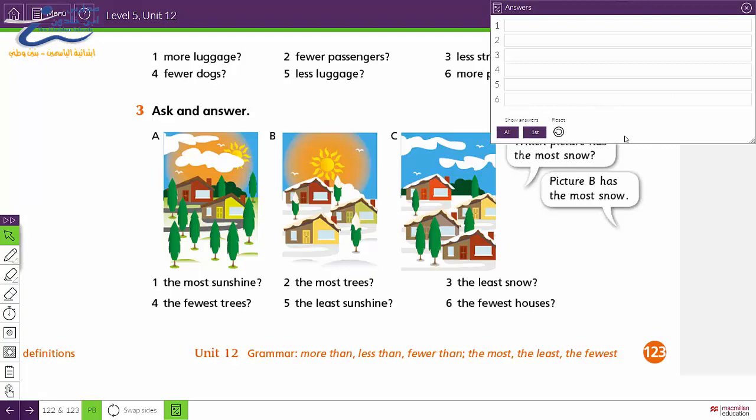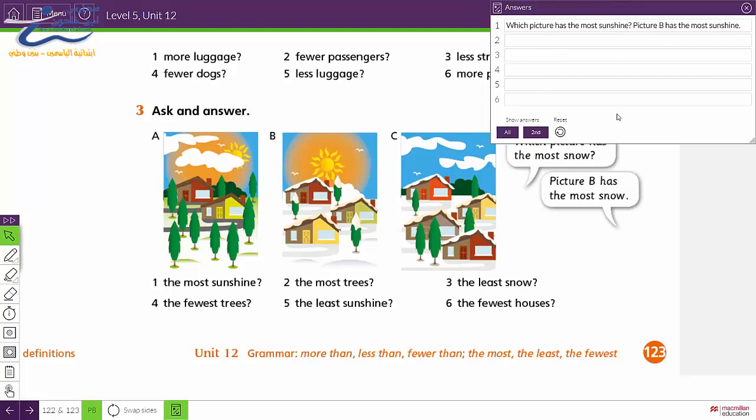Okay, let's check your answers. Number 1. Who can answer number 1? Great. Which picture has the most sunshine? And the answer will be picture B has the most sunshine.